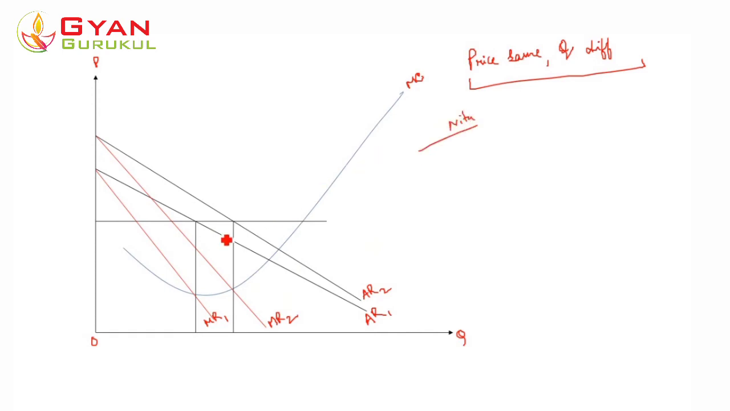See, where is AR1? This is the AR1 curve and this is the MR1 curve. So he would sell at the point where MR1 is equal to the marginal cost curve, right? So this is that point. Let's denote this point as E1. At E1, the marginal revenue 1 is equal to MC, or marginal cost. Also, the slope of MC is higher than the slope of MR, right? So both the two conditions are fulfilled.